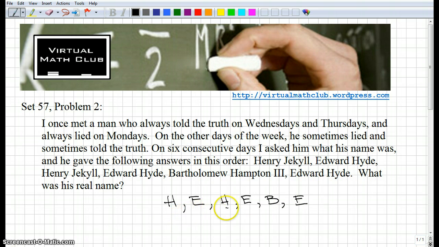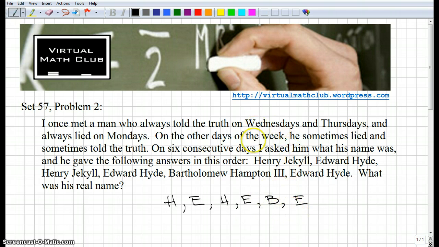Alright, well, this one, okay, we have 7 days in the week. We know he always tells the truth on Wednesdays and Thursdays. He always lies on Mondays. And we have his names on 6 consecutive days, but we don't know which days these are. We don't know which is Monday, Tuesday, Wednesday. We don't know at all what days of the week they are.